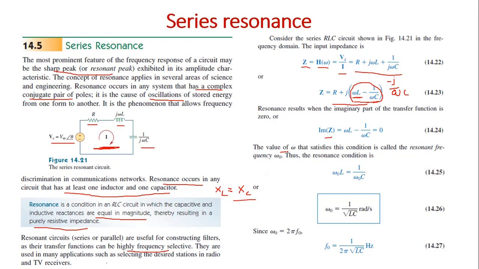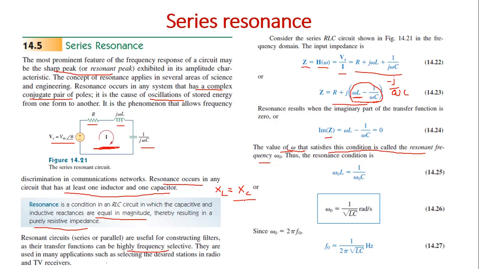The value of omega that satisfies this condition is called the resonance frequency omega naught. L and C are constant, only the parameter omega is varying. Omega is the frequency component which is varying. Now we should find the value of omega that satisfies this condition, that XL becomes equal to XC.